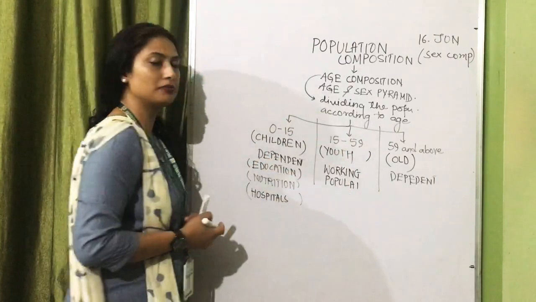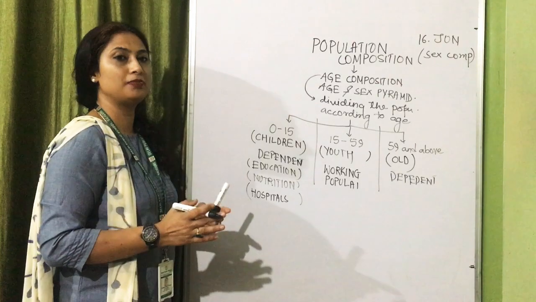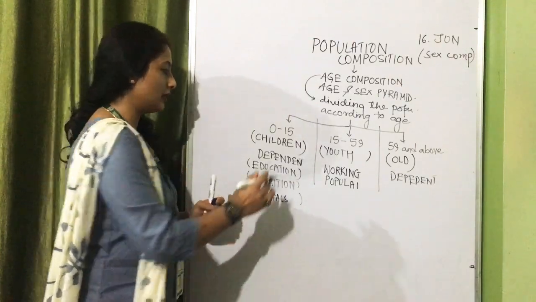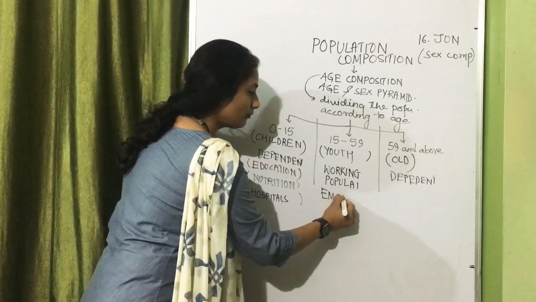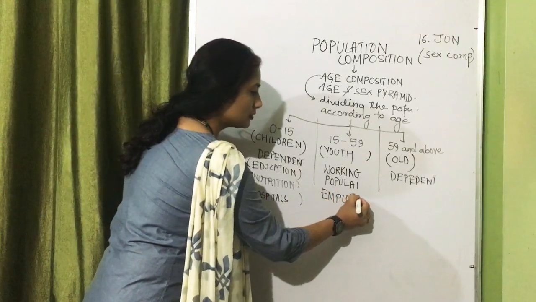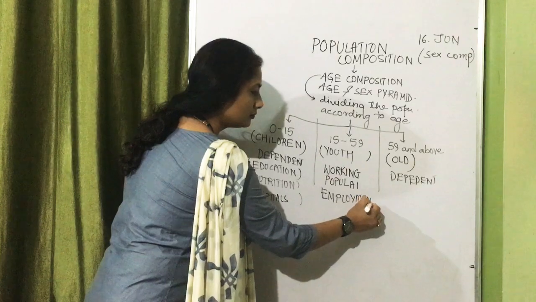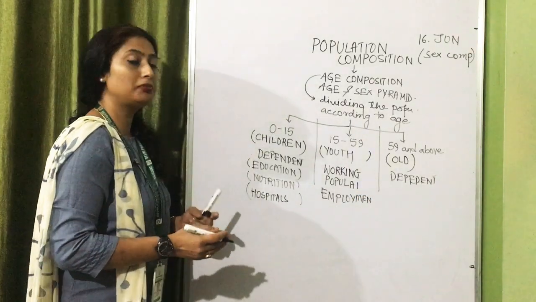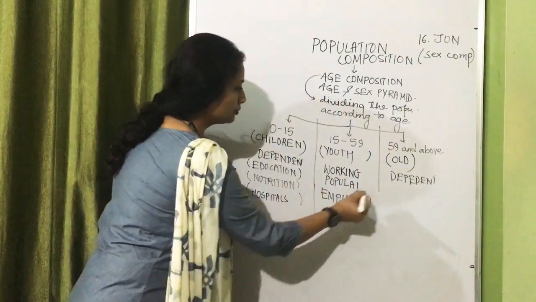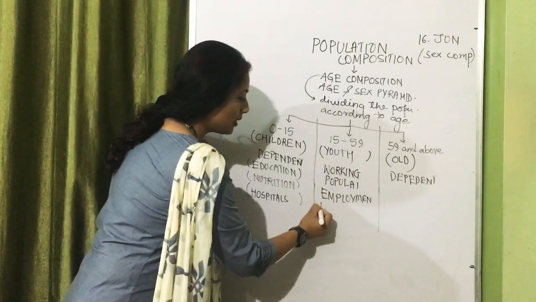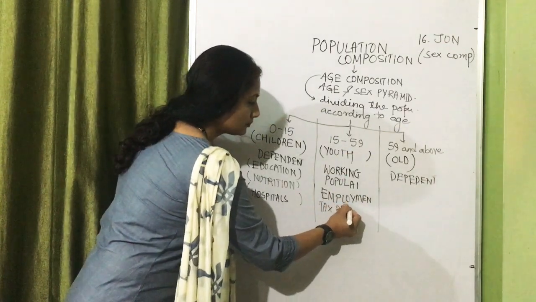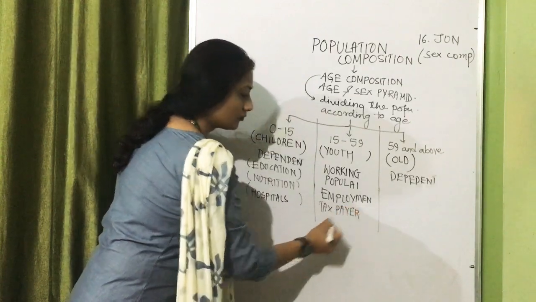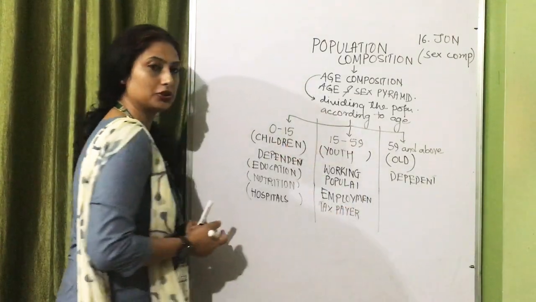Next we come to working population. If we know the number of people between 15 to 59, it means we have to think about generating employment. Not only about employment, we also have to know they are the most important because they are the taxpayers. They are an asset to the nation.